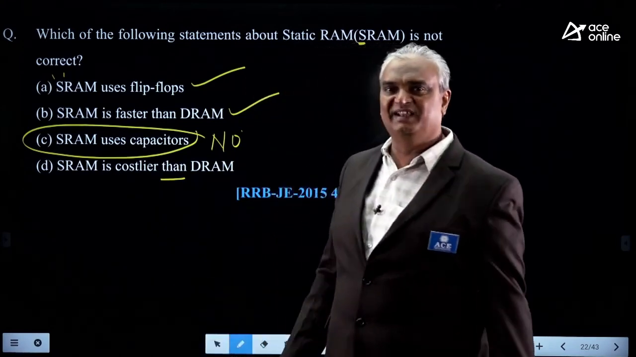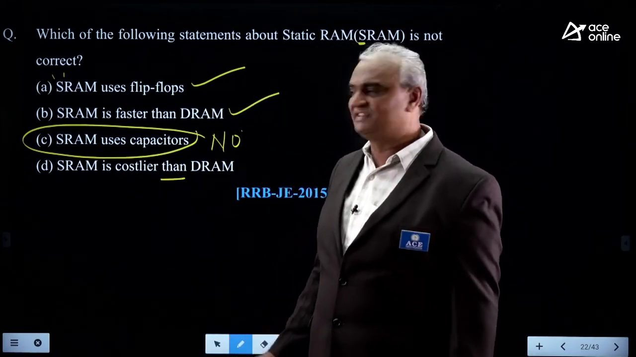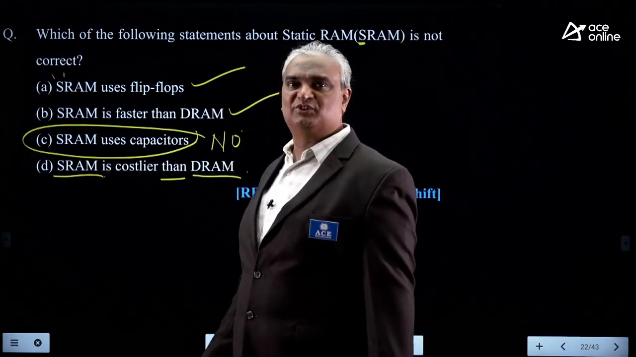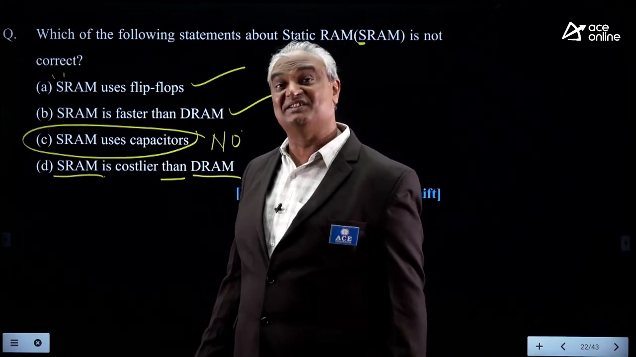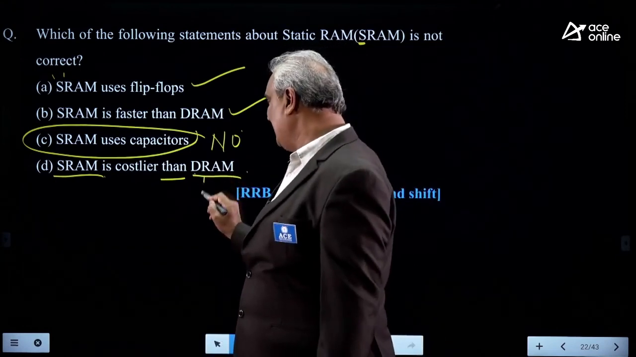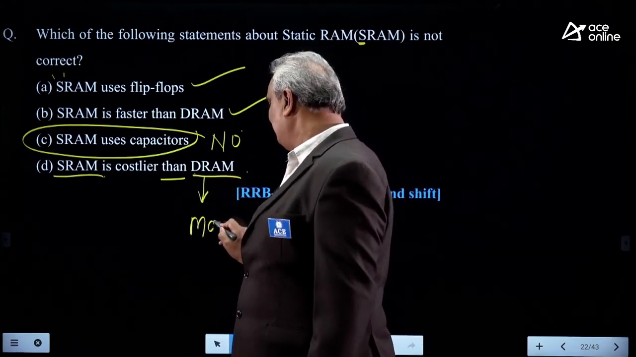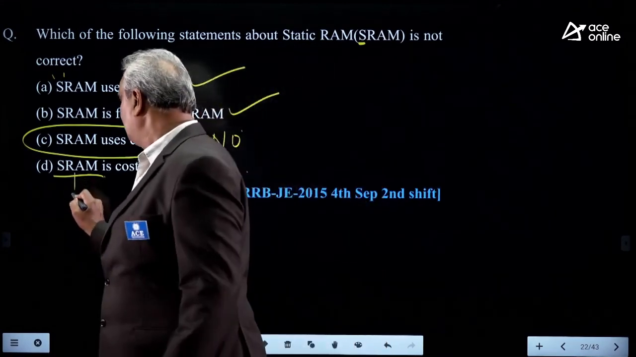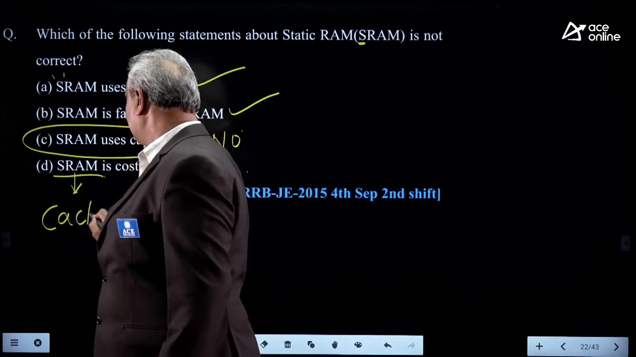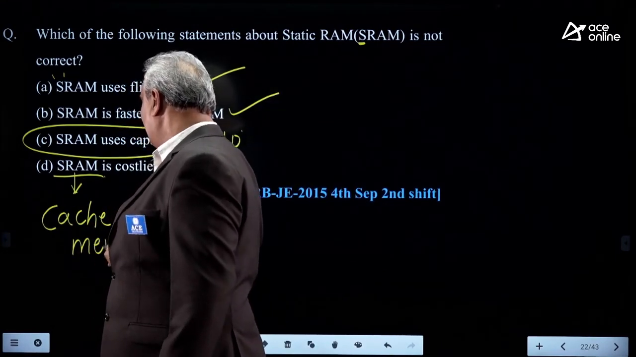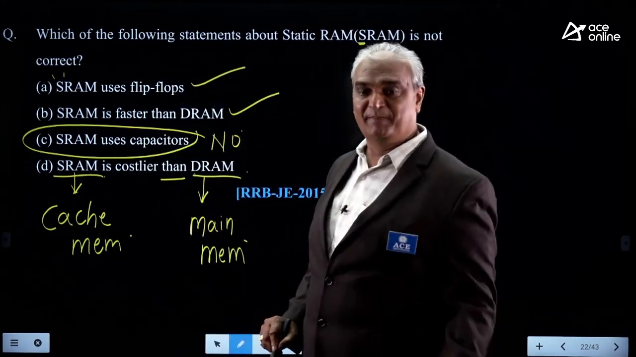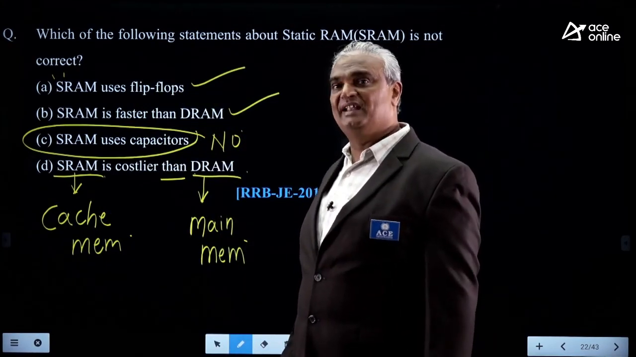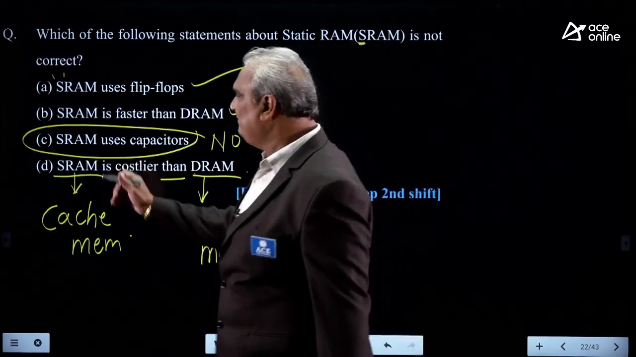Yes, because in our system, cache memory is designed with SRAM. Main memory is designed with DRAM. Main memory means what we are speaking of, 4 GB, 8 GB, 16 GB. It is designed with DRAM, and cache memory is designed with SRAM. Cache memory is the costliest memory, but it is the fastest memory. No capacitor is required for storing a bit in the cache memory, meaning SRAM.